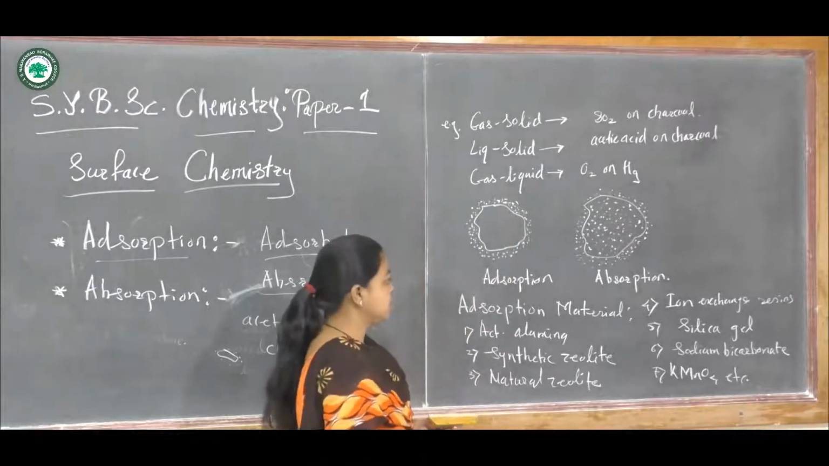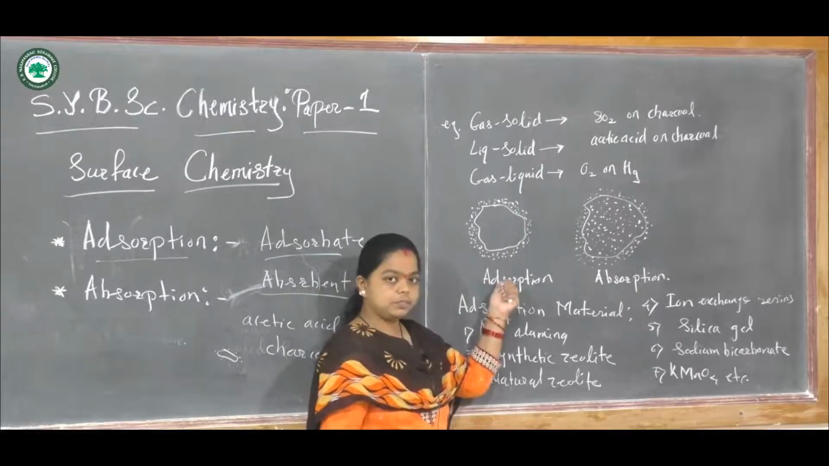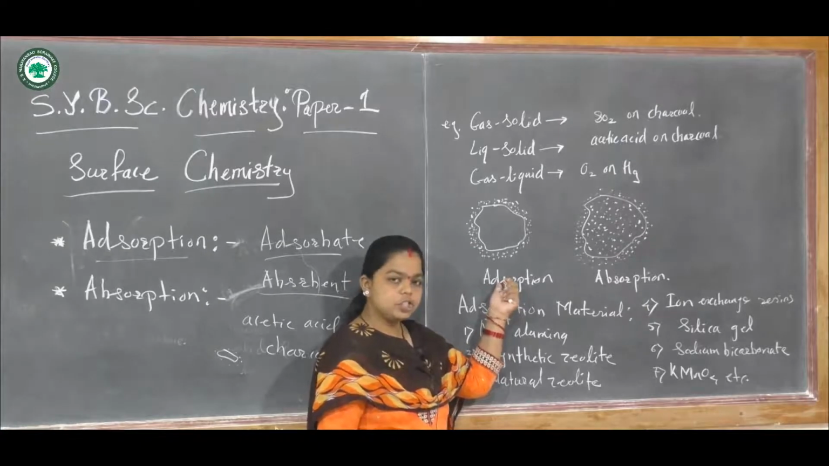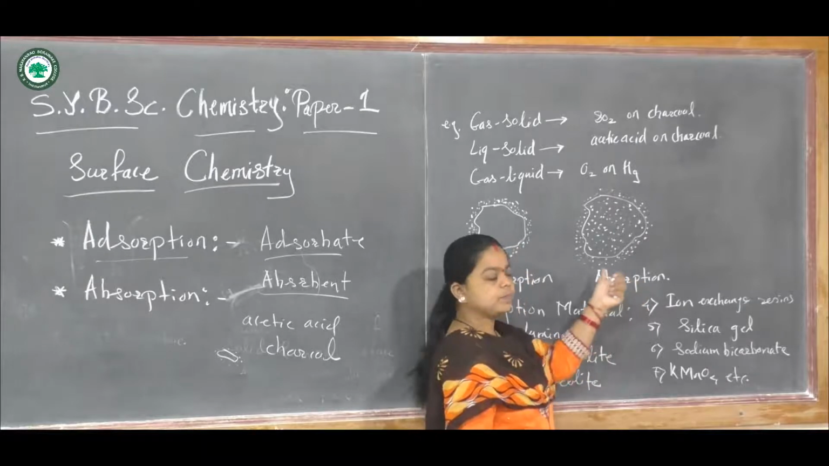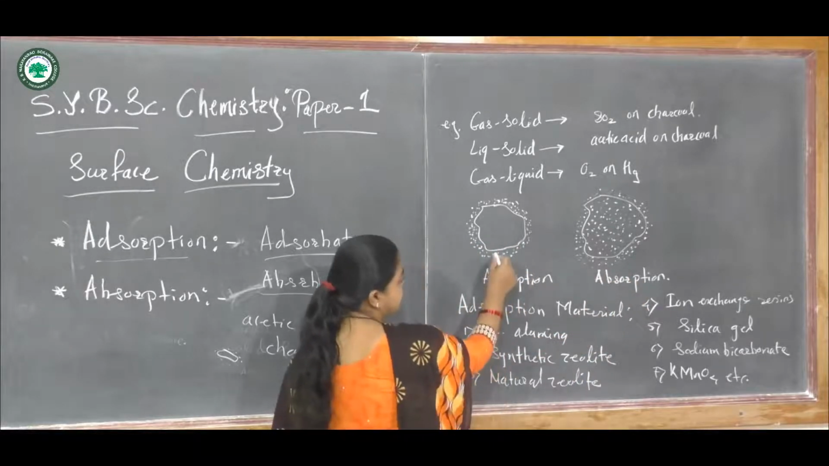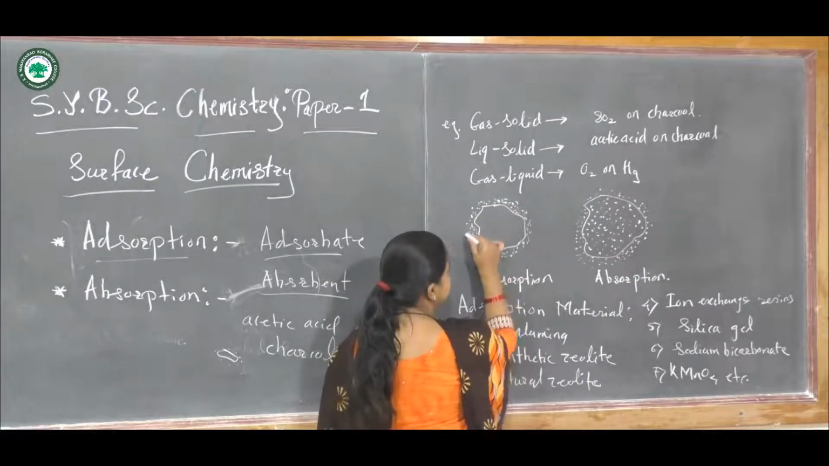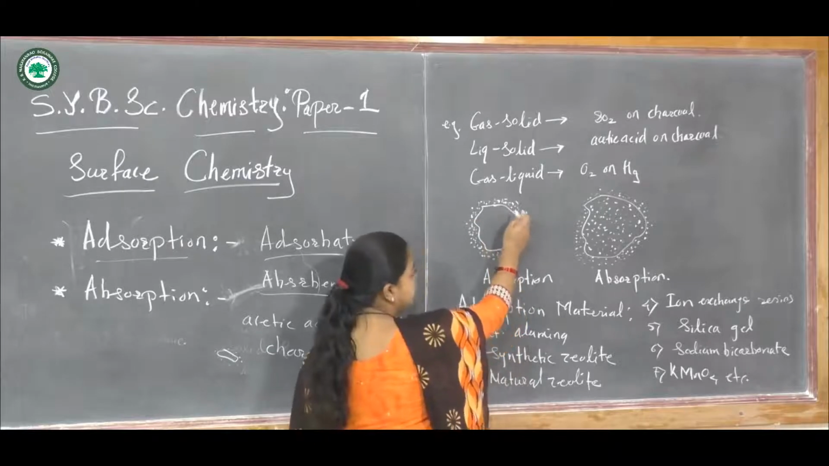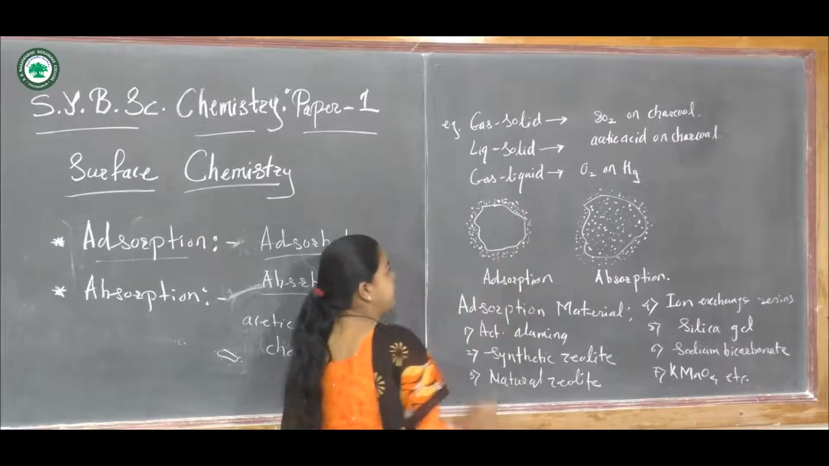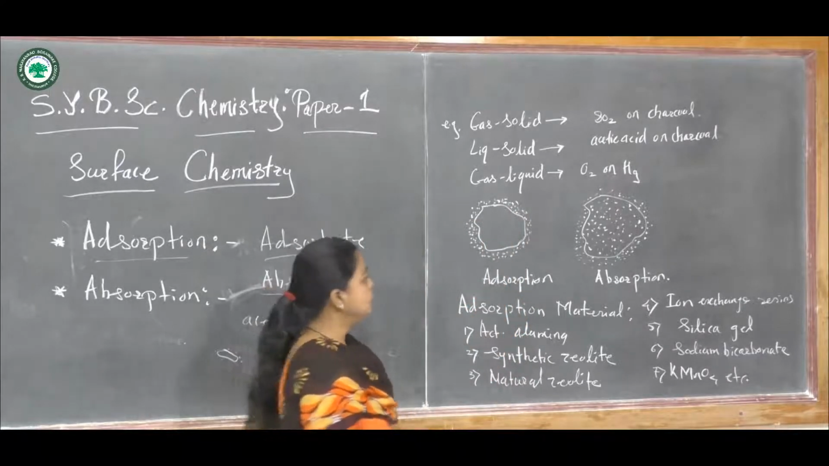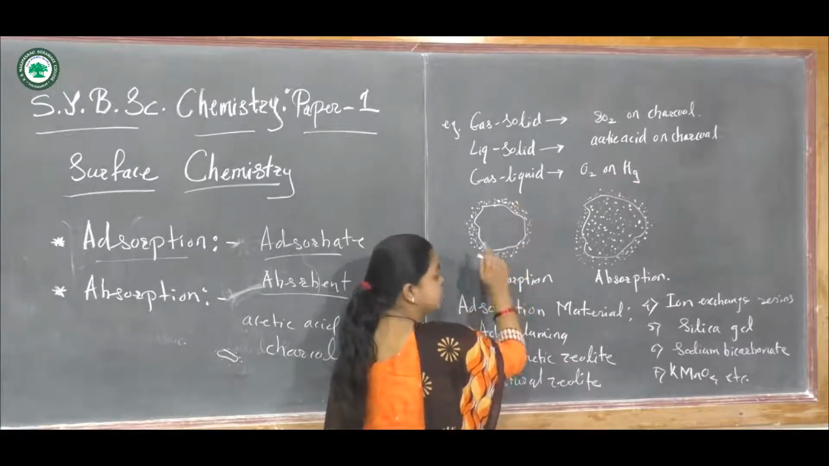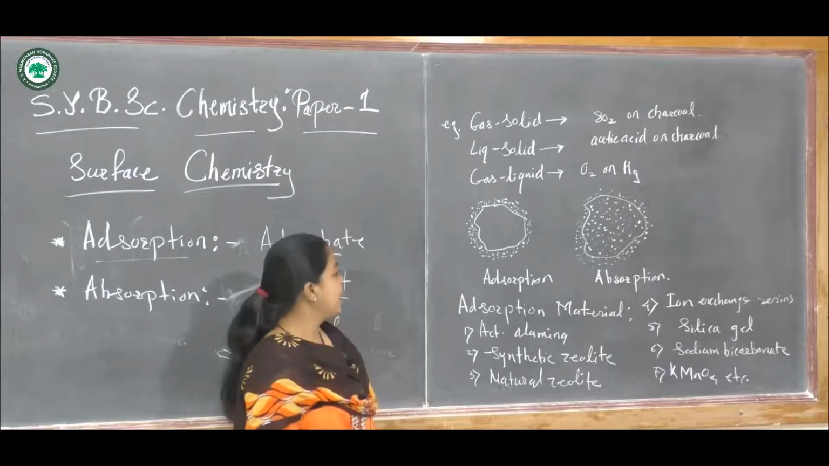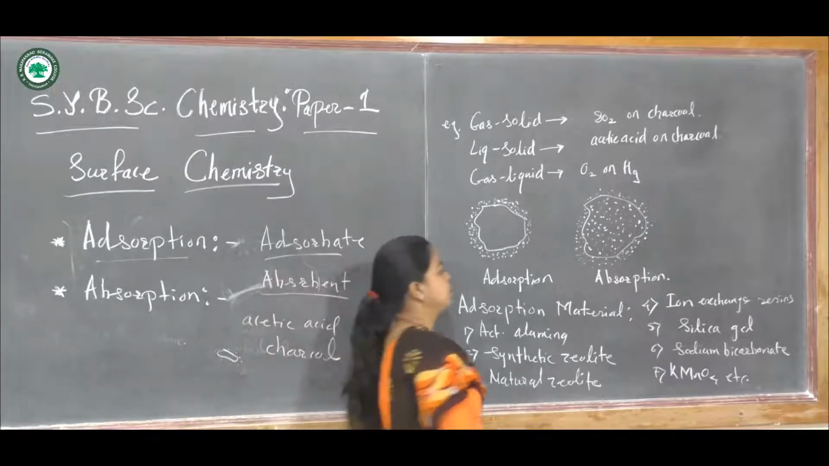So these are the three types of adsorption examples. Now we can consider the adsorption process here. We can differentiate between adsorption and absorption. In adsorption, it occurs on the surface of the solid. It is not located throughout the body of the solid compound. Only molecules will get adsorbed on the surface of the solid.